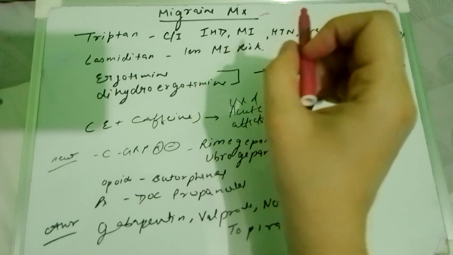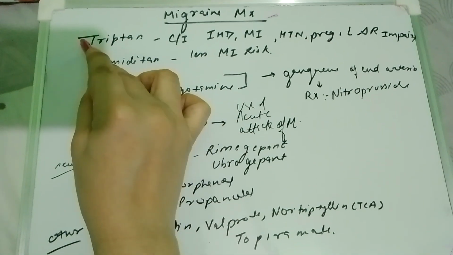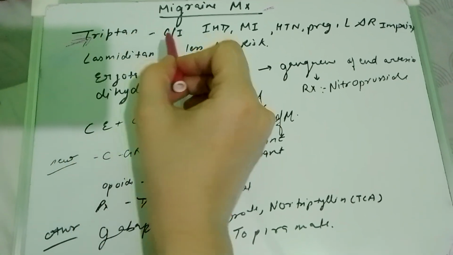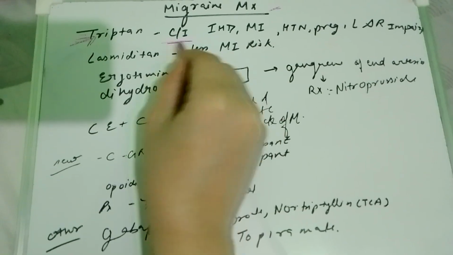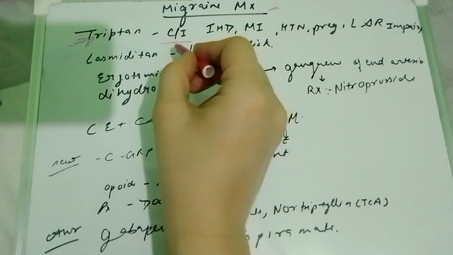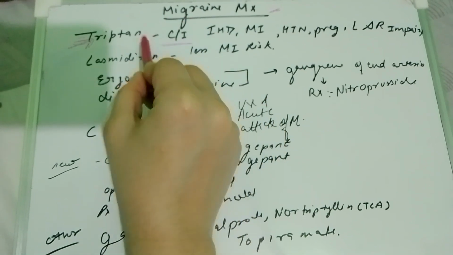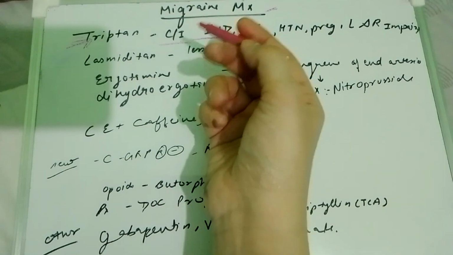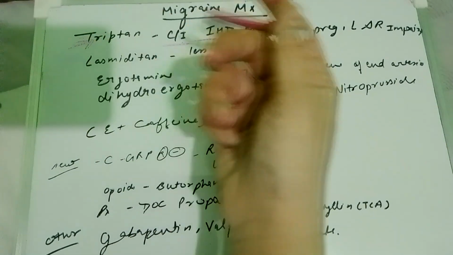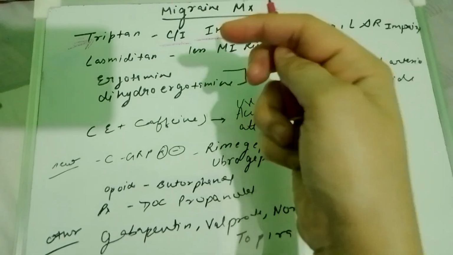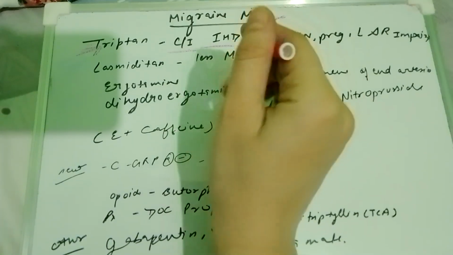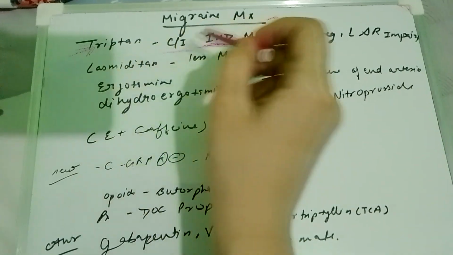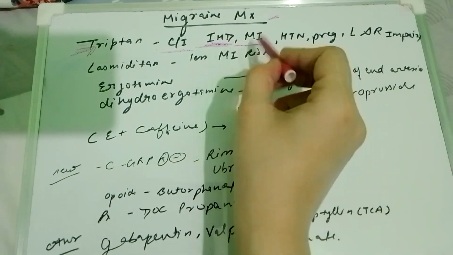Now we will continue. In migraine management, we can give triptans. But we should consider some points. These triptans are contraindicated, meaning we should not give them in certain cases. For example, we can give them in migraine management, but we can't give triptans in ischemic heart disease. Ischemic heart disease means the blood supply to the heart is not enough, and there are certain diseases under this category. The number one disease is MI. MI is a heart attack, and in that we can't give triptans.